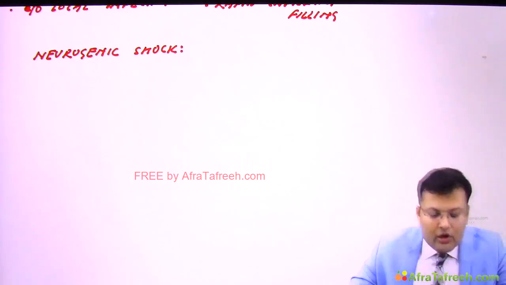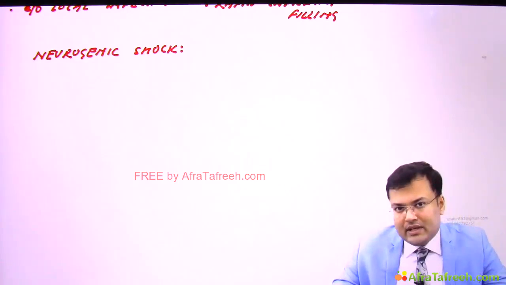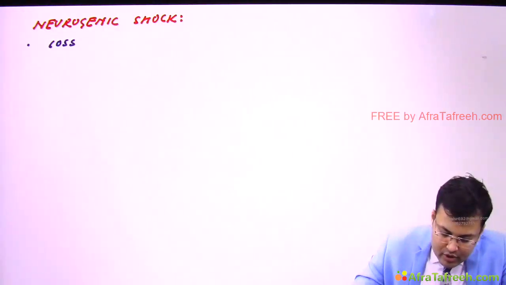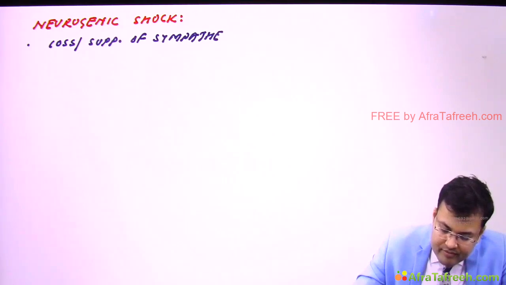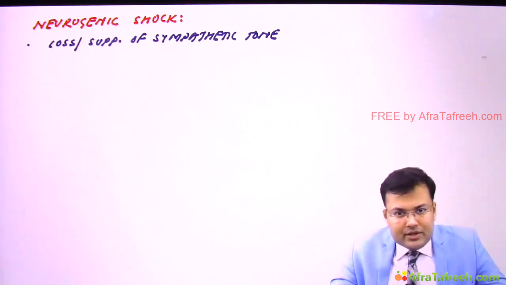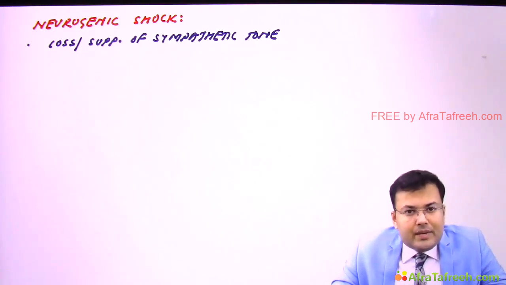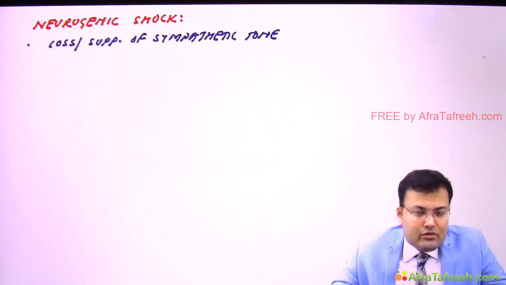Now we are going to discuss neurogenic shock. Okay, so what happens in neurogenic shock? What's the cause? It results from loss or suppression of sympathetic tone. Okay, so if there is loss or suppression of sympathetic tone, what will be the problem? You will notice that these patients are having massive vasodilatation.